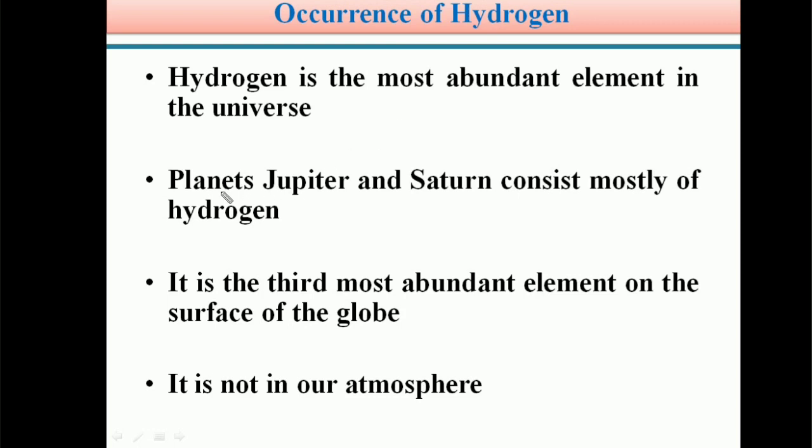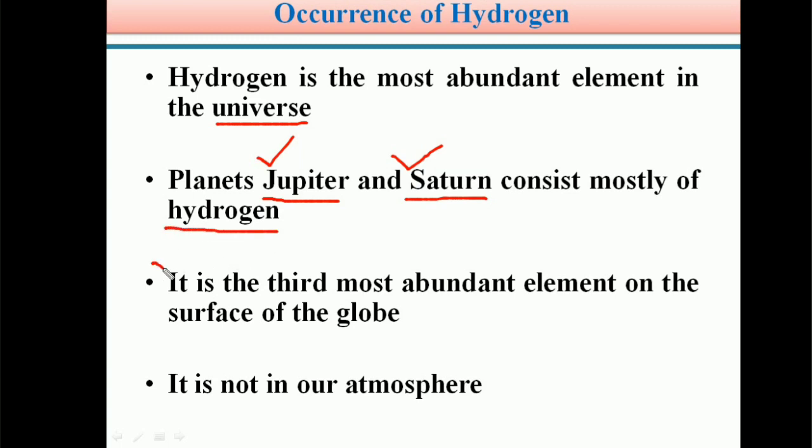Next, the giant planets, the bigger planets Jupiter and Saturn, consist mostly of hydrogen. So students, we know planets. Planet Jupiter and Saturn also consist mostly of the hydrogen element. So hydrogen is the most abundant element in the universe, and planets like Jupiter and Saturn consist of a major amount of hydrogen.